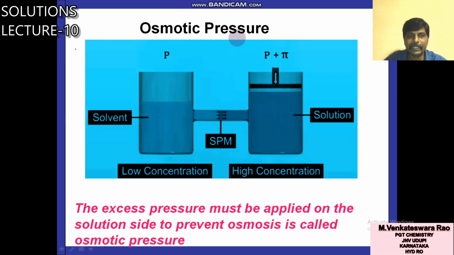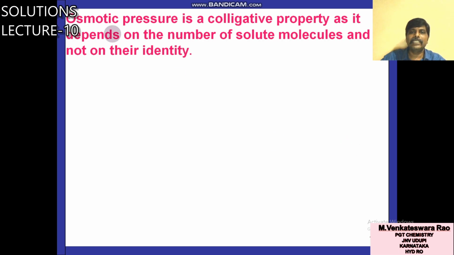So what is osmotic pressure? The excess pressure that must be applied on the solution side to prevent osmosis is called osmotic pressure. Osmotic pressure is denoted by pi. It is a colligative property.